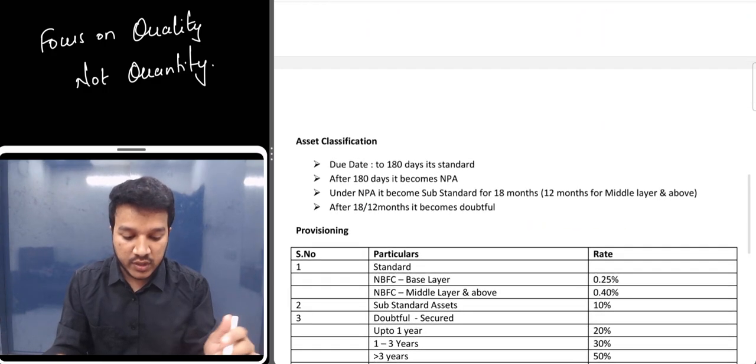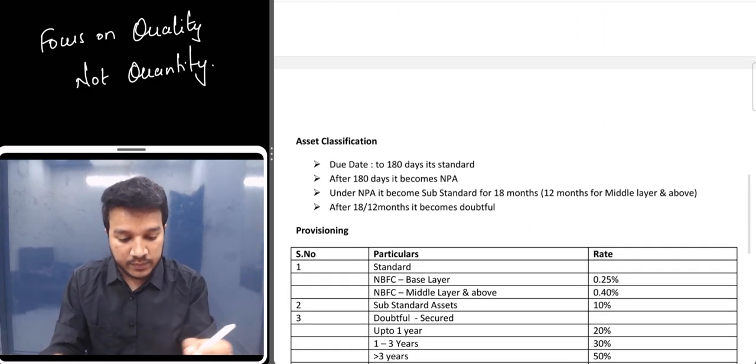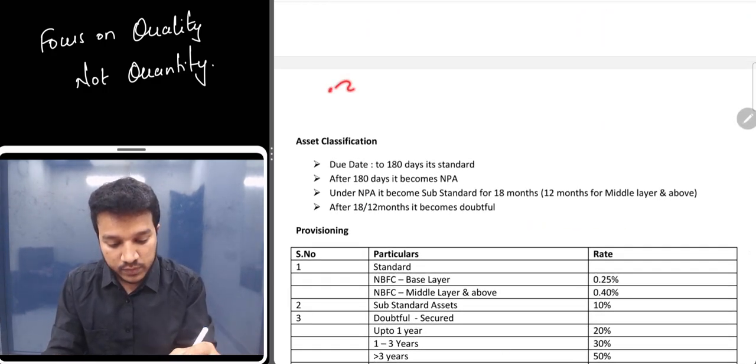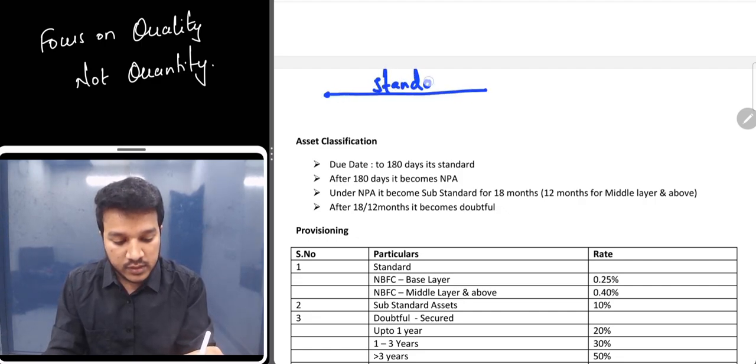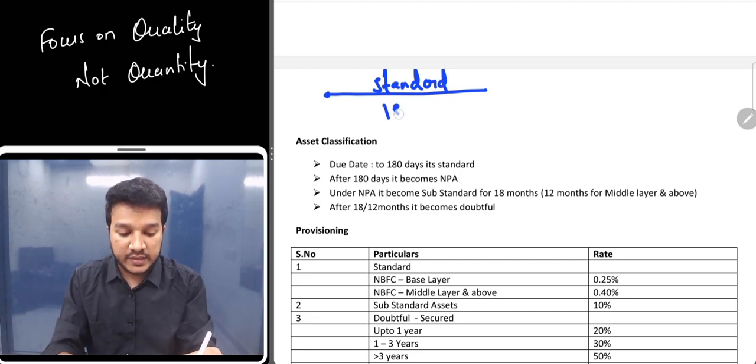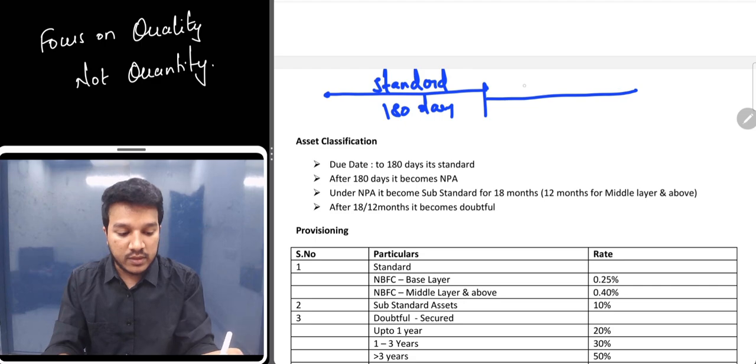And then the next one is your asset classification. I'll give you a timeline. Whenever any asset is there, up to 180 days it becomes your standard asset. So this is your standard asset up to 180 days. And then after 180 days, it becomes substandard.